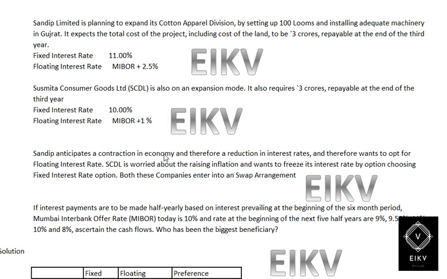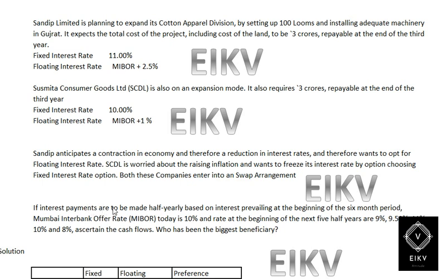Sandeep anticipates a contraction in economy and therefore a reduction in interest rates, and therefore wants to opt for floating interest rate. SCGL is worried about rising inflation and wants to freeze its interest rate by choosing the fixed interest rate option. Both these companies enter into a swap agreement.